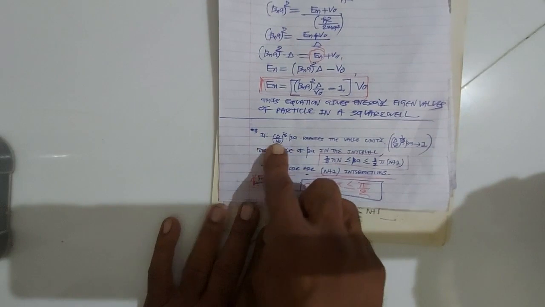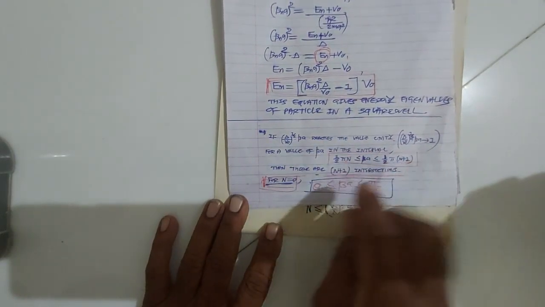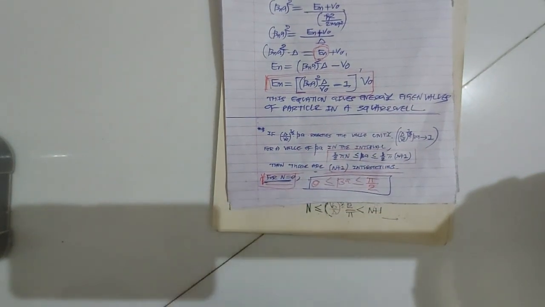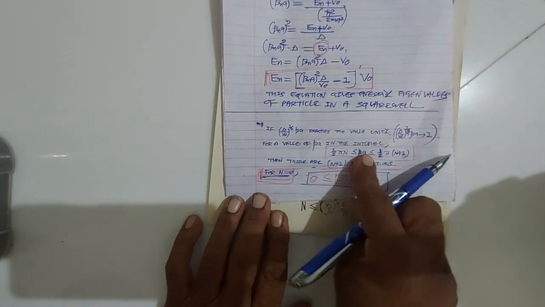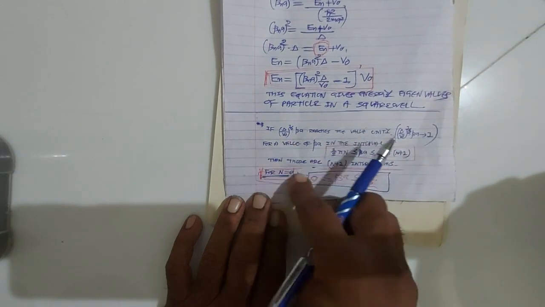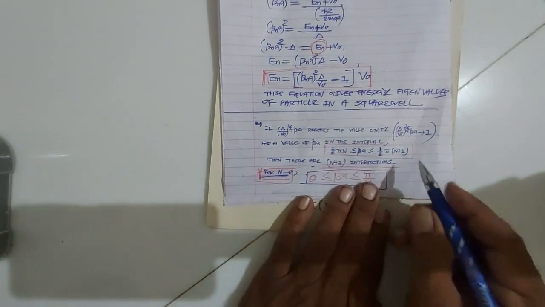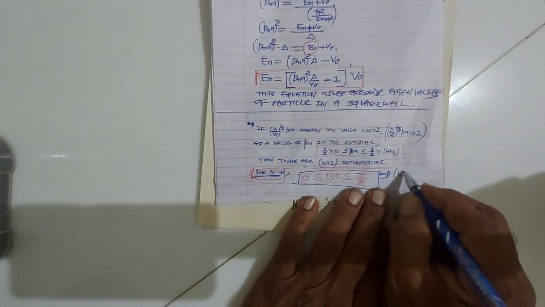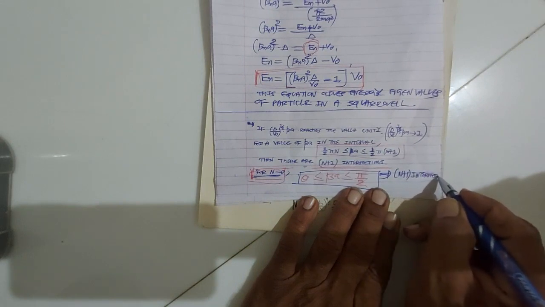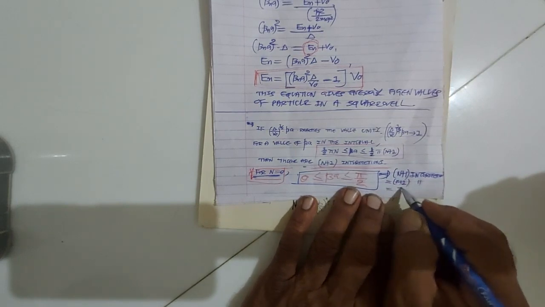But n is 0, so 0 plus 1 intersection, so you will get 1 intersection.